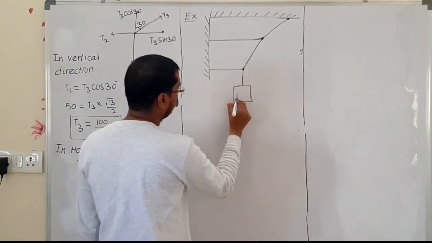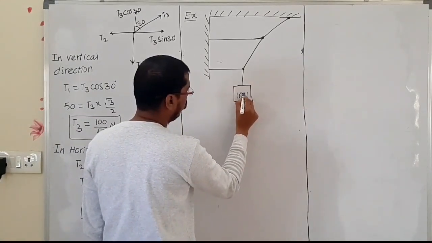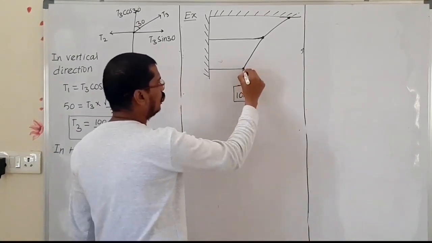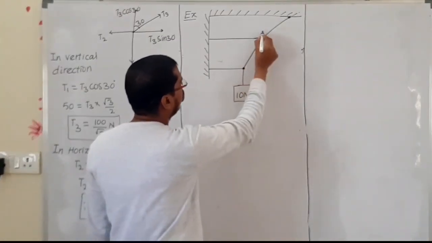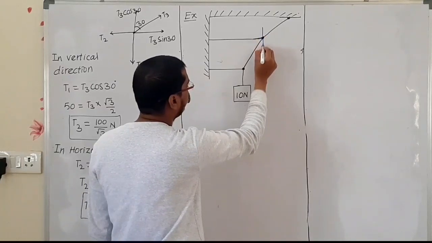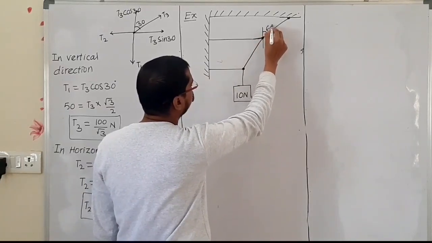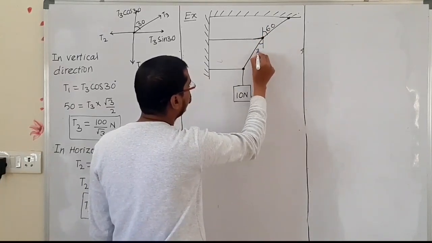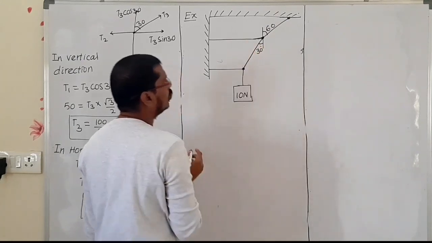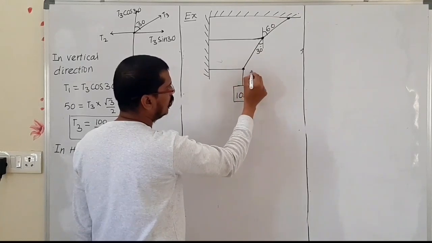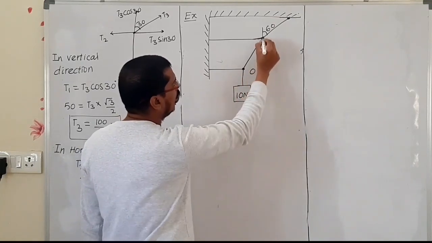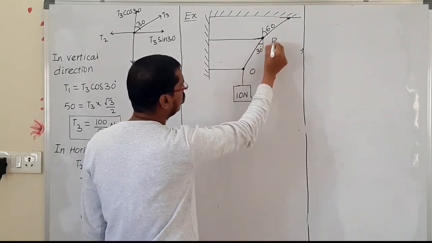Now I am taking this force as 10 Newton. Here are the 2 points of suspension. In these 2, this one is 60 degree and this one is 30 degree. Now one point of suspension, let us consider I am taking O, and this point of suspension I am taking P.